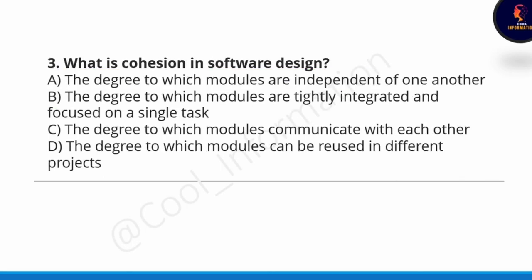Next question, what is cohesion in software design? Guys, cohesion and coupling are very important from unit number 2. So if you don't know that concept, go through an article or your PPTs. Otherwise, you can watch this video. I have discussed all the important MCQs from all the units here only. Option A, the degree to which modules are independent of one another. Option B, the degree to which modules are tightly integrated and focused on a single task. Yeah, option B is correct.